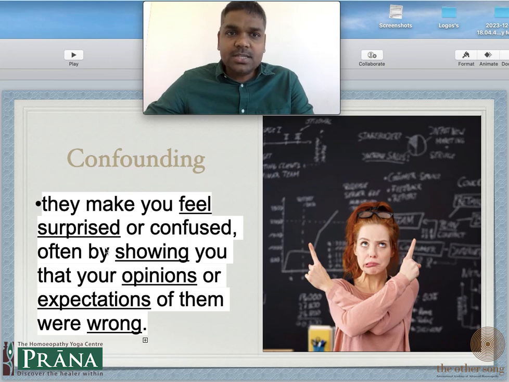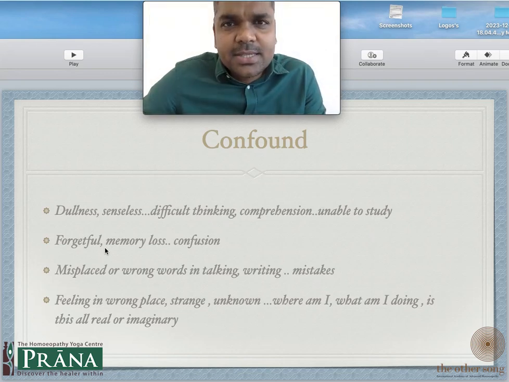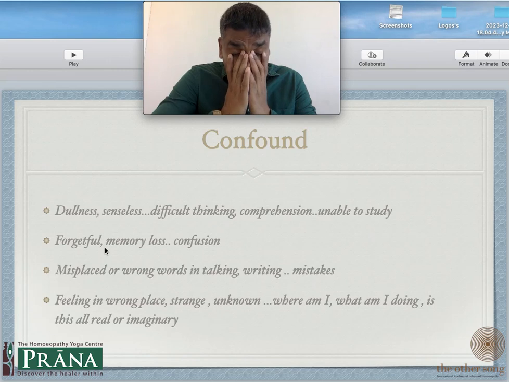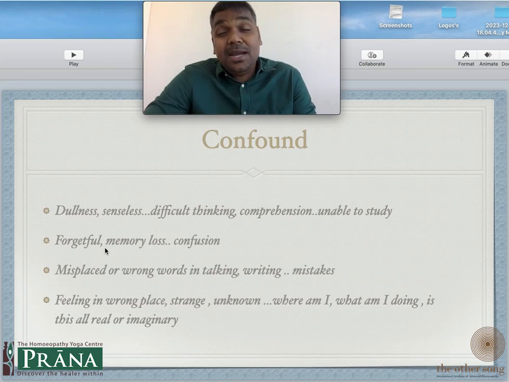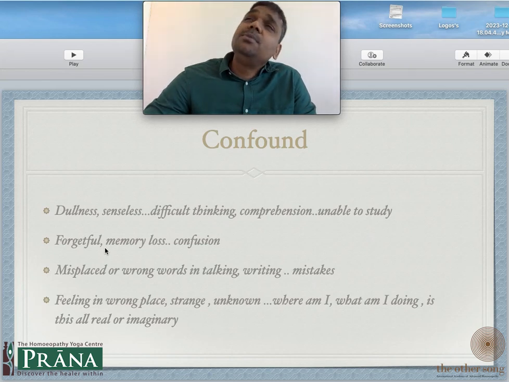When you read all these rubrics and try to understand the actual meaning, this is what you find: confounding patients, all these remedies given in this rubric, will tell you, doctor, nowadays my mind is not sharp. Nowadays I'm getting confused very easily. The other day I was talking with someone and he said, achha, that person, you remember we met him, his name was XYZ.